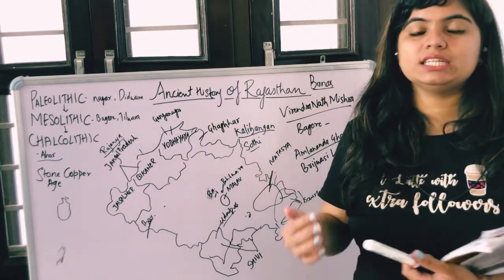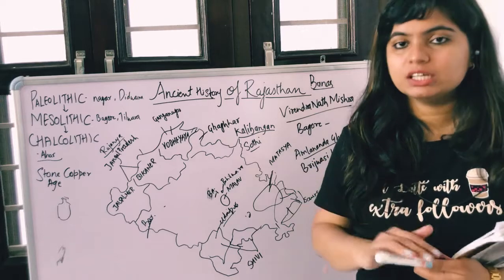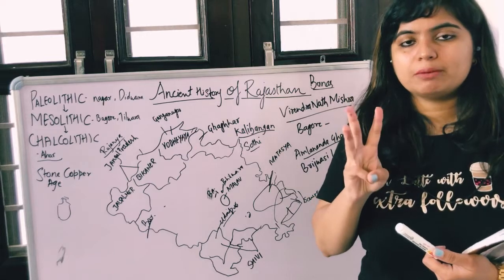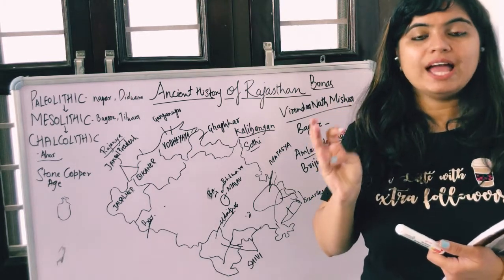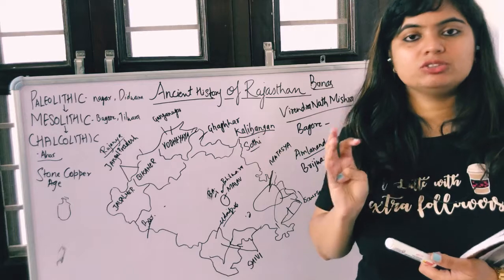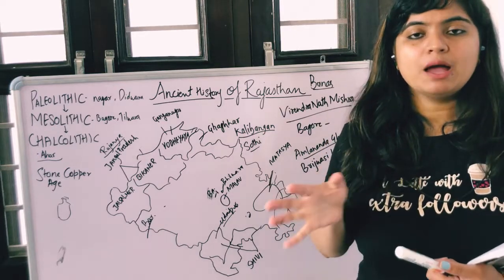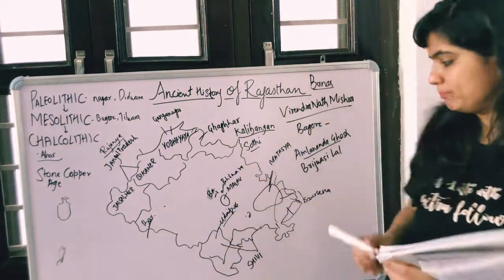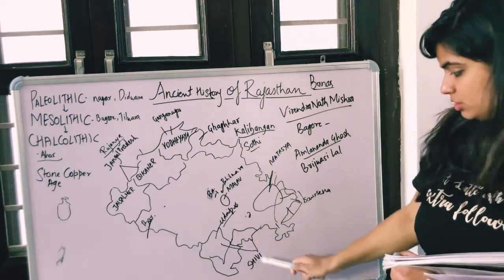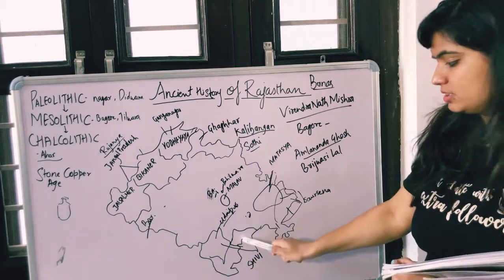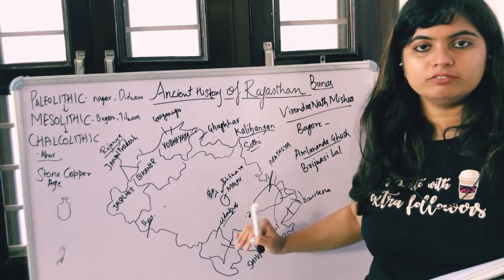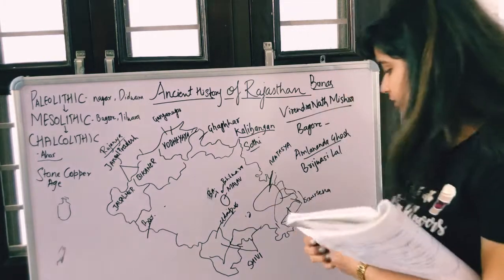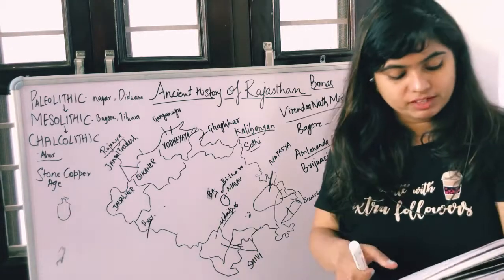After that we see the minor Janpad. They are also important from your exam point of view, but the major three Janpad were Shursena, Kuru and Matsya Janpad, right? You need to remember this, and after that just remember the names, but I am telling you for making a structure in your mind. Like Shivi Janpad is Udaipur and Chittorgarh area. So the major portion of these two parts belong to Shivi Janpad.